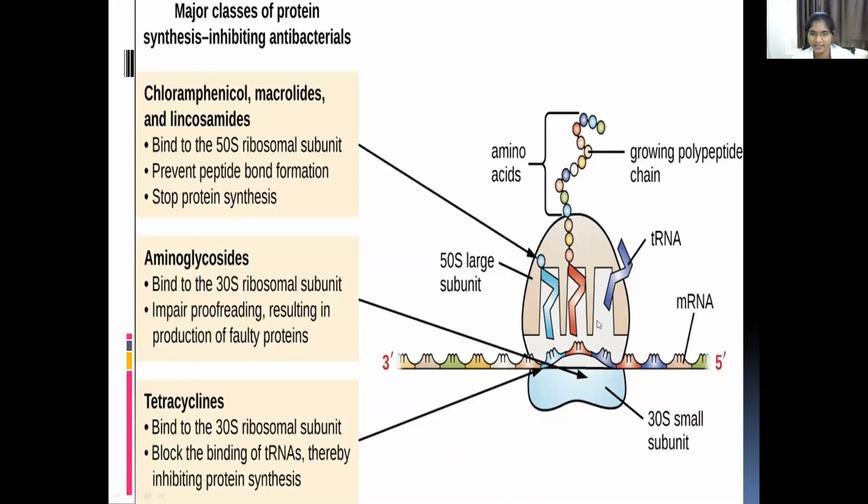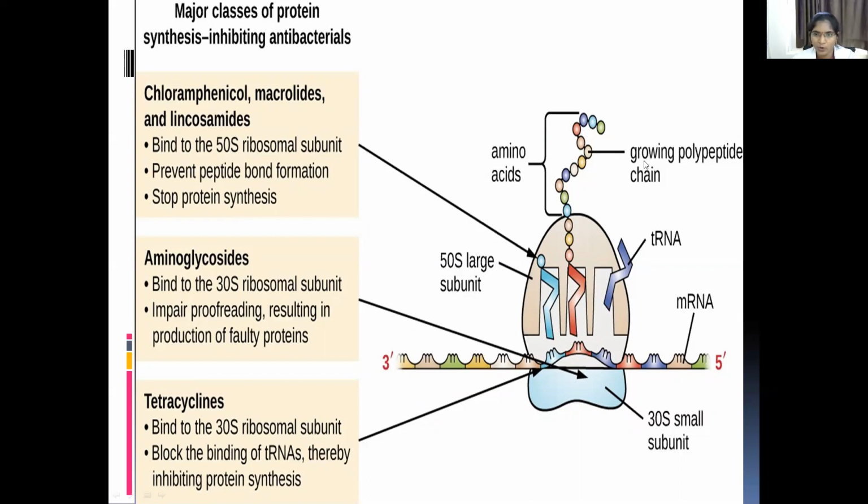This is the tRNA. So chloramphenicol enters the bacteria by active transport or through a protein channel. When it enters the bacteria, it binds to the 50S ribosomal subunit and prevents the growing peptide chain, prevents the binding of the tRNA to the mRNA.